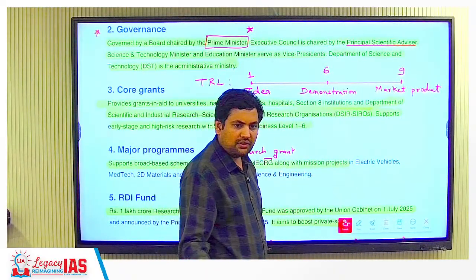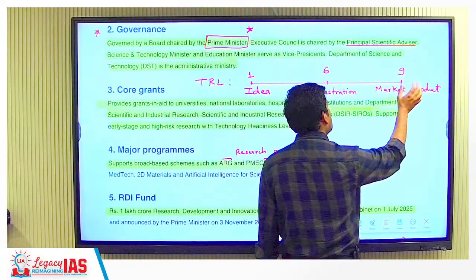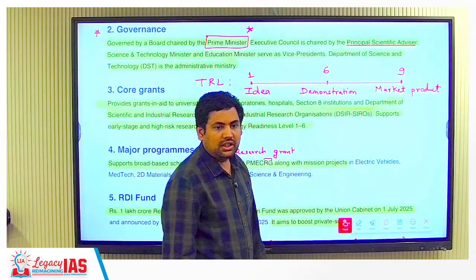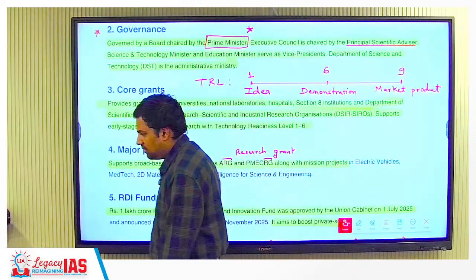They will test it with different materials. They will test how the market will behave. Eventually, this will become a market product, which is the technology readiness level 9. So this is 1, this is 9. In between, you have 6. So it goes like this.